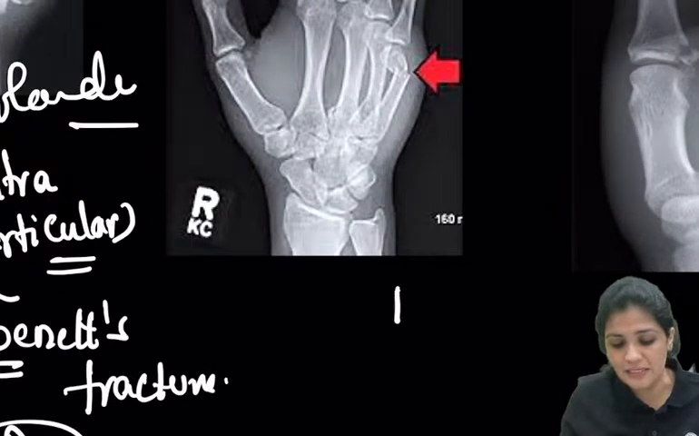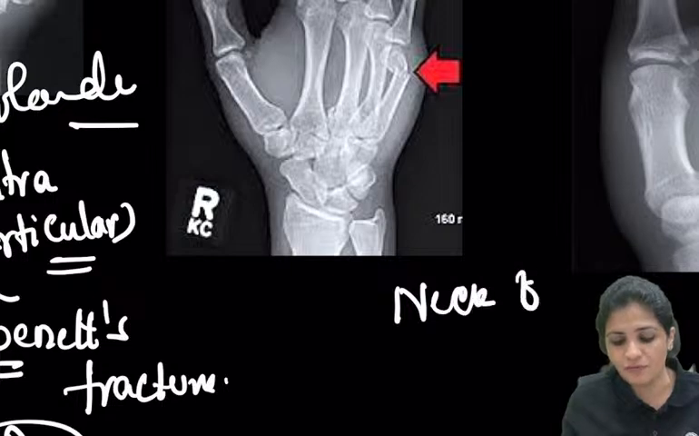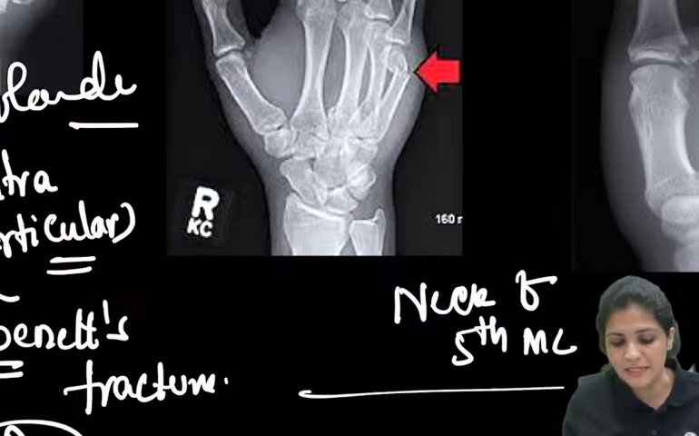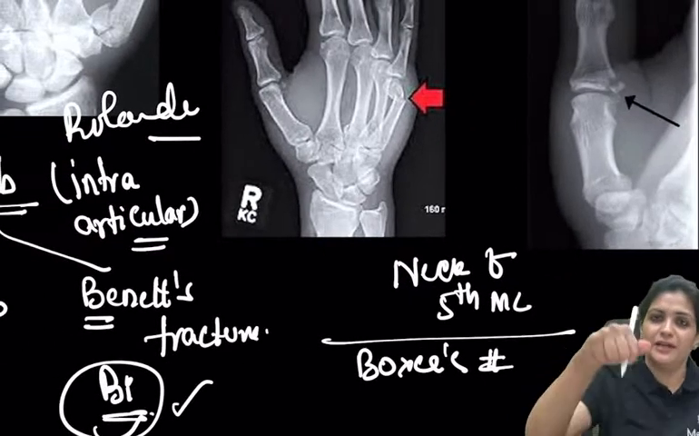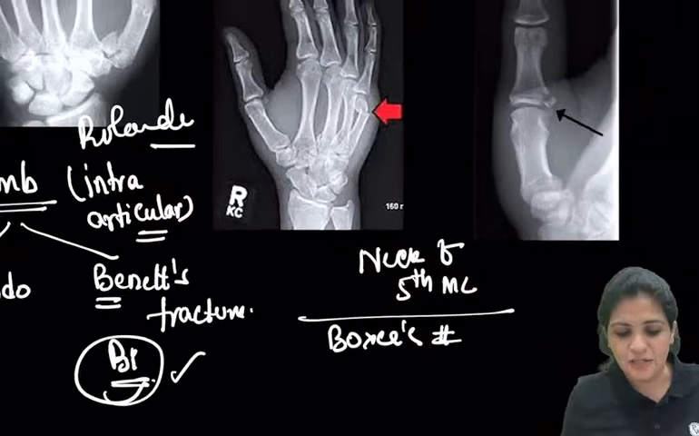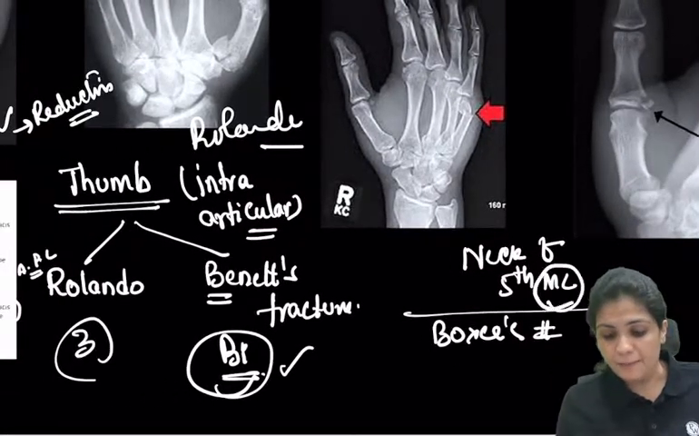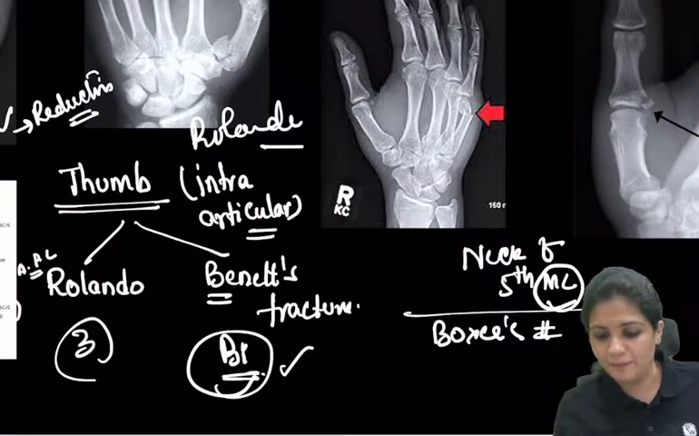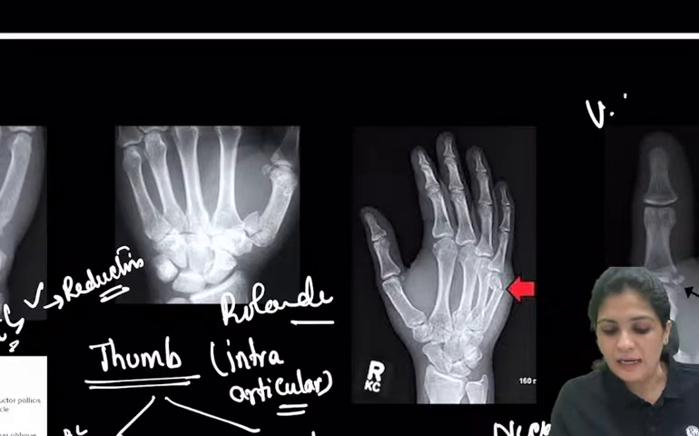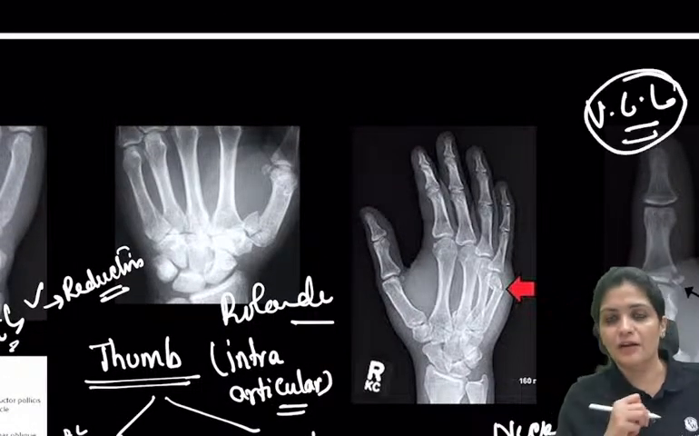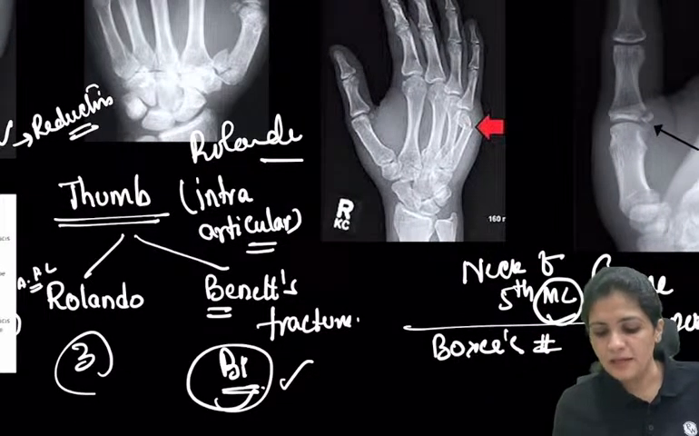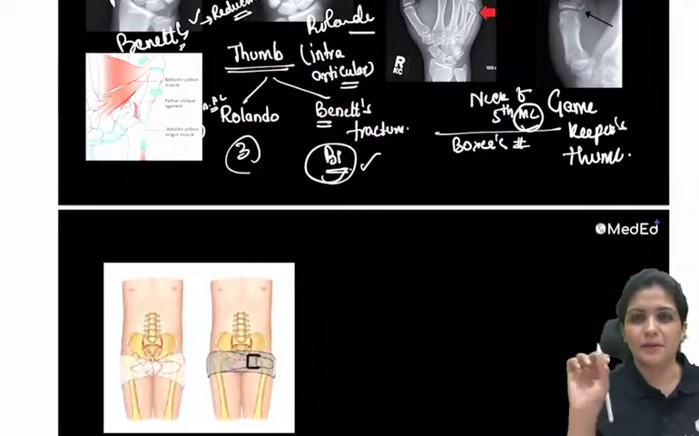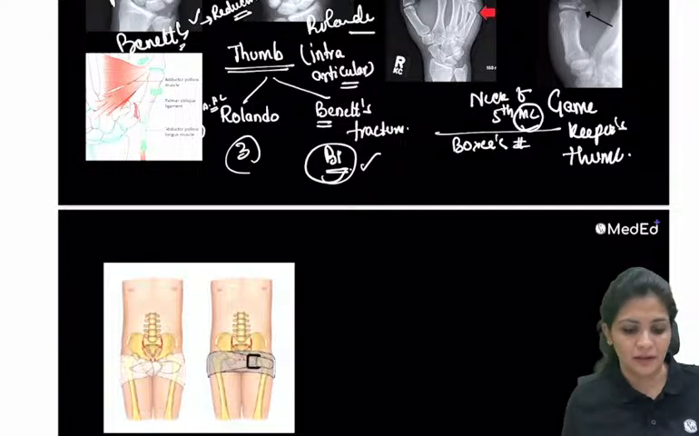Then what is this? Neck of fifth metacarpal, yes, it is the boxer's fracture. Boxer's fracture is when you make a fist and hit it into the wall or something else. So fifth metacarpal is boxer's. And what is this, the small thing? This is nothing but your ulnar collateral ligament. Ulnar collateral ligament is gamekeeper's. Just remember the name. Gamekeeper's thumb is ulnar collateral, right?